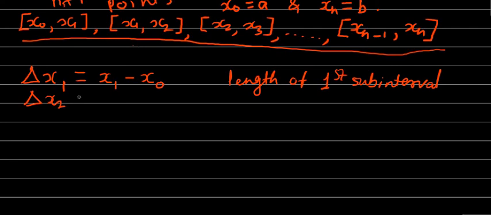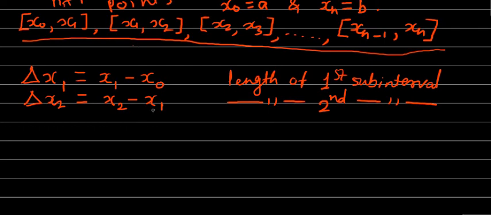Delta x2 will denote the length of the second subinterval, which is the right end point of the second subinterval, x2, minus the left end point of the second subinterval, x1. So x2 minus x1, this difference, is called the length of the second subinterval.